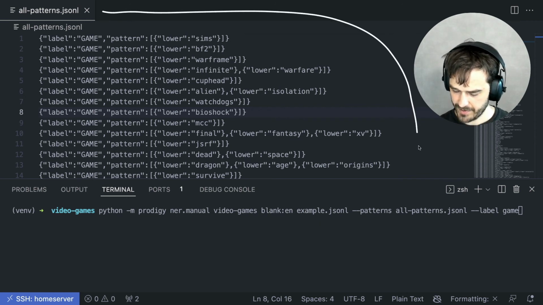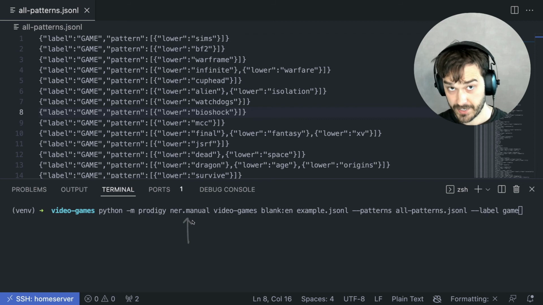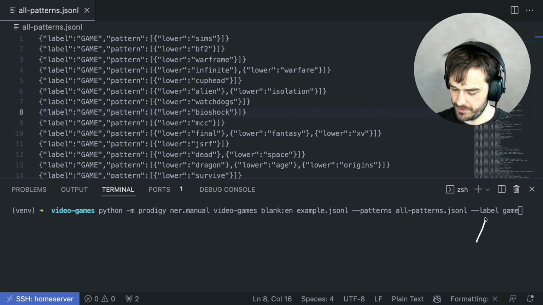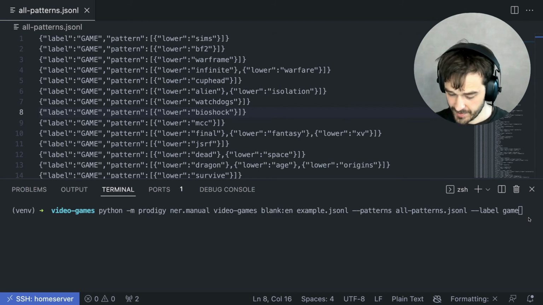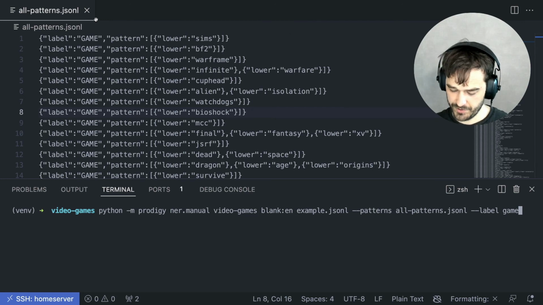This patterns file is now being passed along with this patterns flag over here. And it's these patterns that will also be used by this recipe to generate these pre-filled highlights. One thing to keep in the back of your mind is that you are also interested in attaching a label, and you will need to make sure that the label that you pass along here corresponds with the label that is attached here. So far so good though, so I'm going to start annotating.